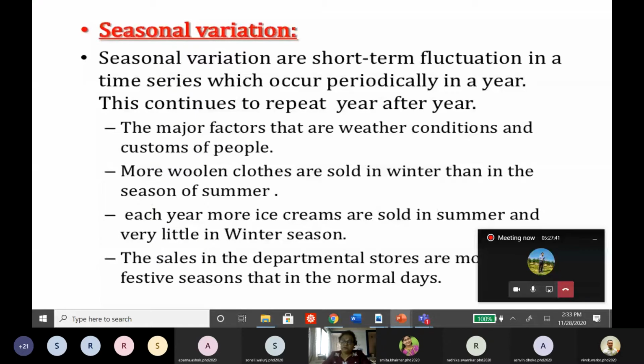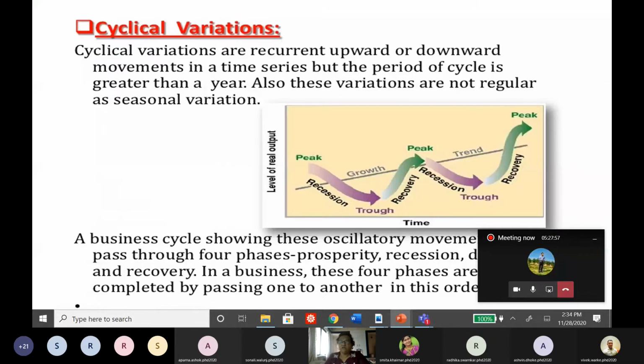Okay, so then the next change is cyclic variation. Now what is cyclic variation? We can see an upward or a downward movement in one particular phase. Now for example, you can also call it an oscillatory movement. Increase, decrease, increase, decrease, that is oscillatory movement. So you can see in the picture that there is a peak, then recession, then again recovery, then peak, again recession, again recovery.